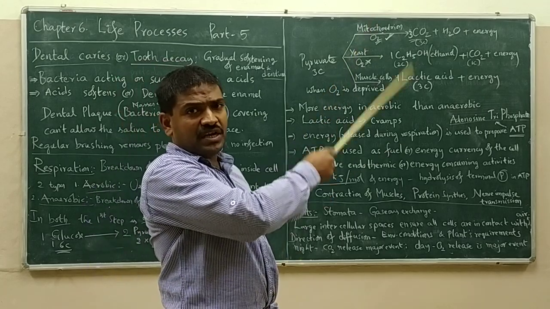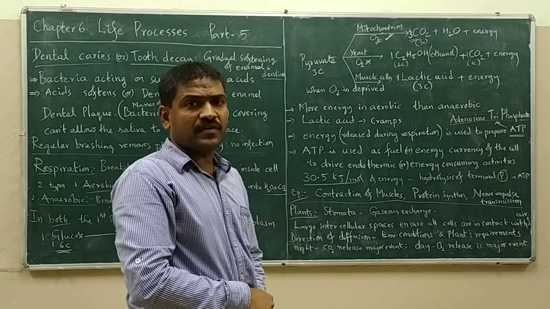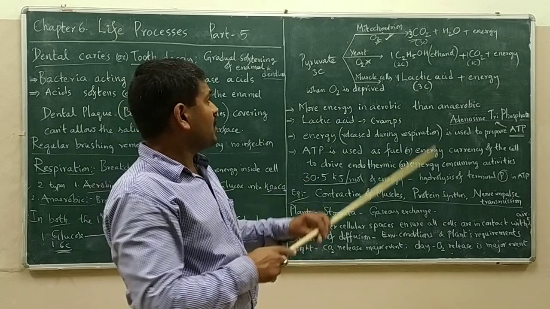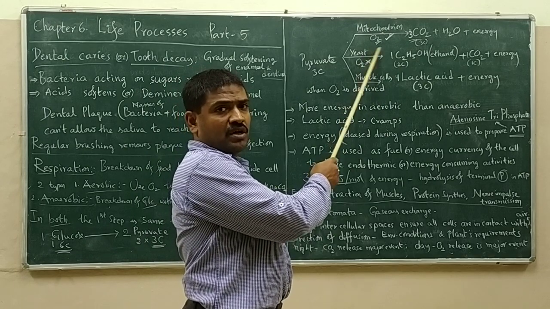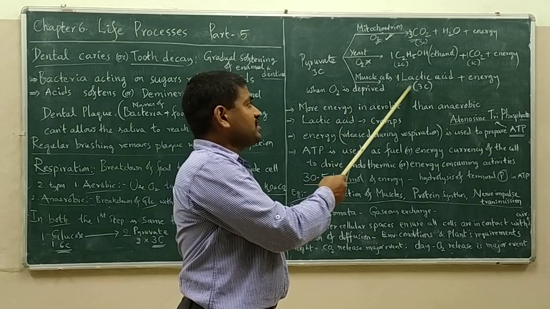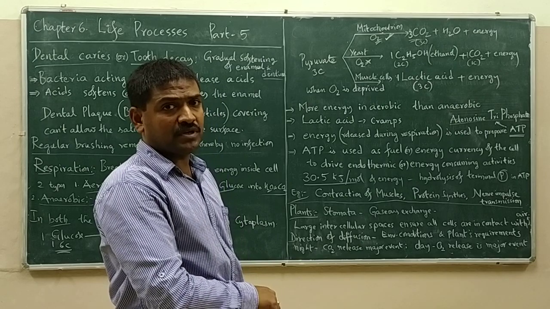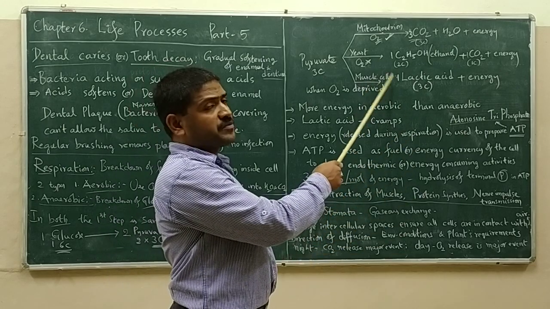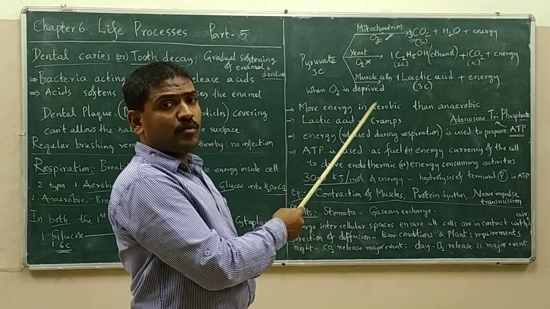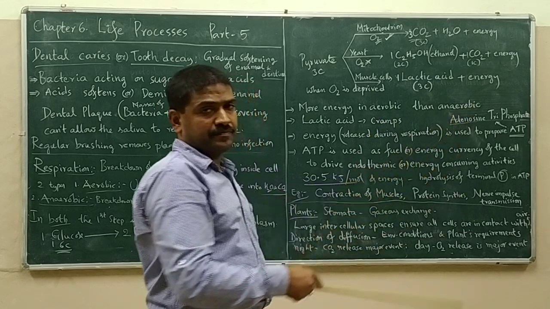If you look at these 3 types of respiration, one is aerobic and the other 2 are anaerobic. Here we have discussed 2 types of anaerobic respiration: in yeast, alcohol is released, and in oxygen deprived muscle cells, lactate, or lactic acid, is released. If you compare these 2 types of anaerobic respiration with aerobic respiration, a greater amount of energy is released in aerobic respiration than in anaerobic respiration.